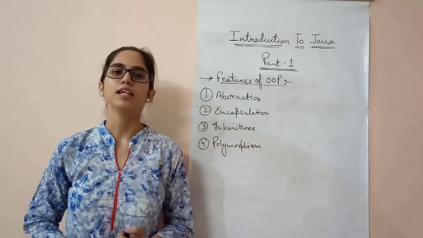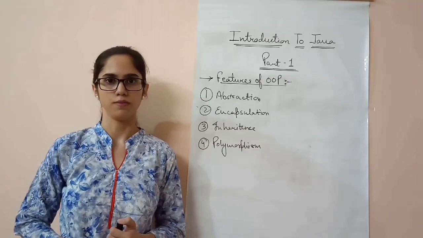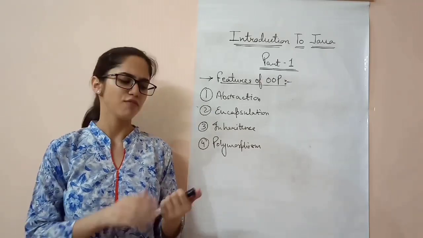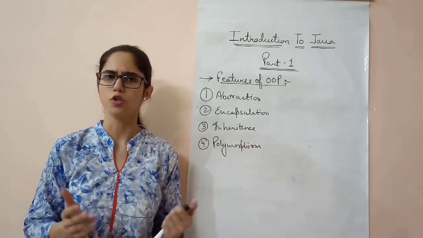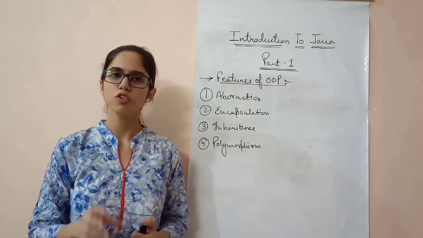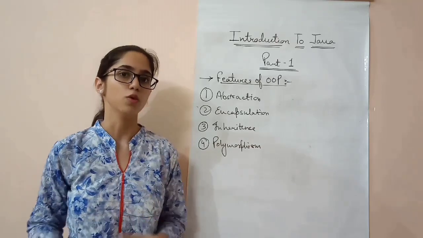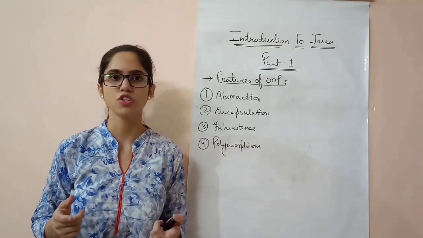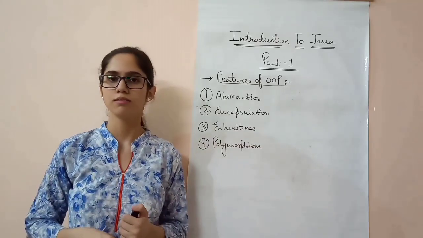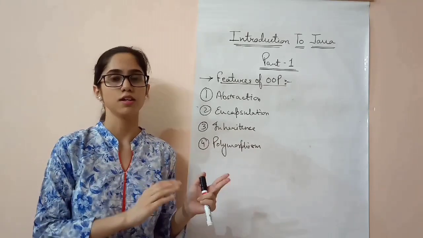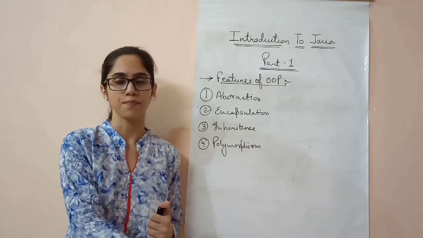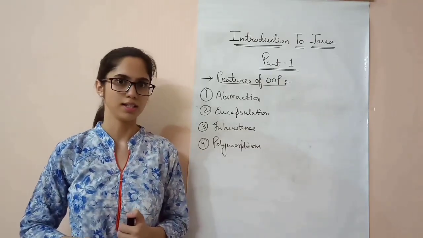For example, let's talk about a TV and its remote. We have buttons on the remote using which we can change the channel, increase or decrease volume or do other stuff. But have you ever stopped and thought about the internal working of the TV, how it changes channel and what all is the programming? No, because we have been given access only to the buttons, not the internal programming. This is how it works.